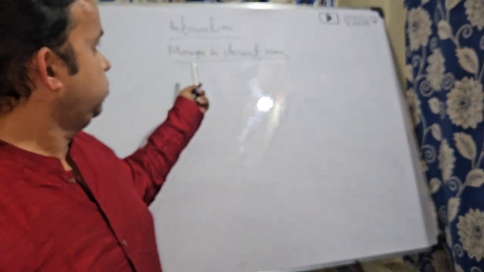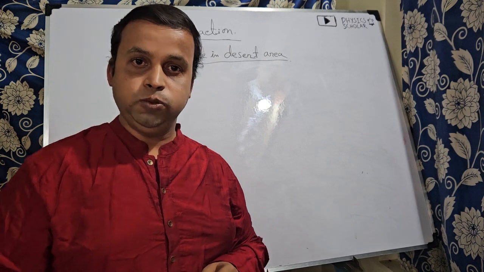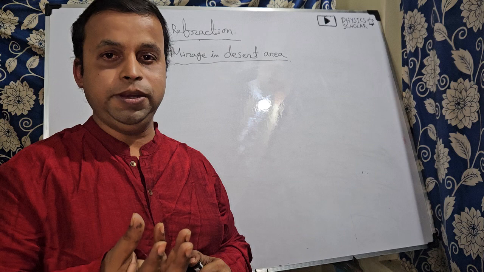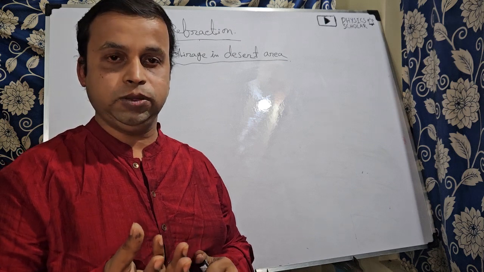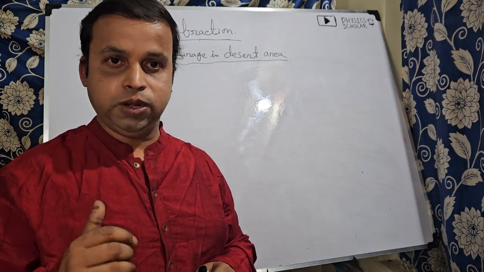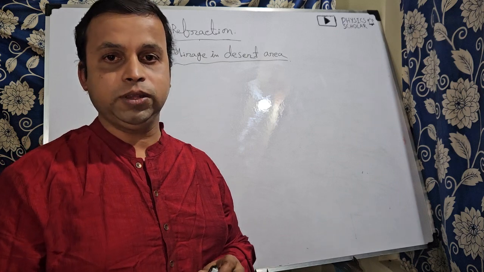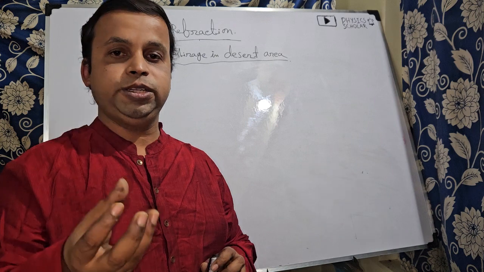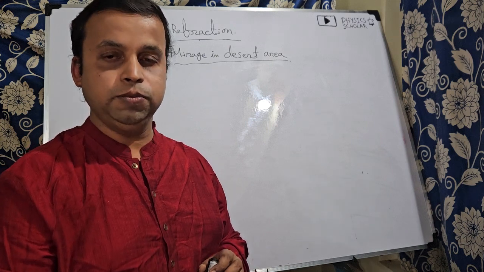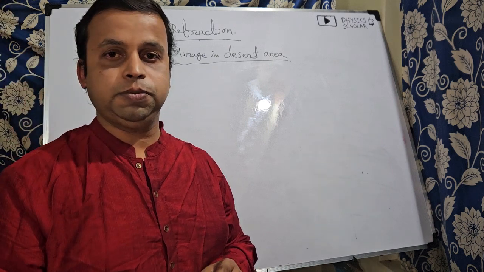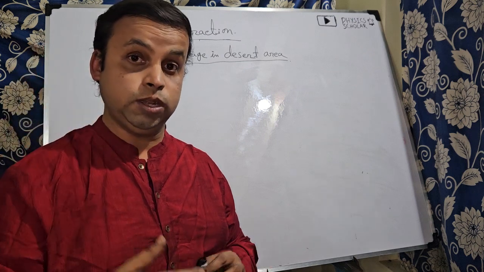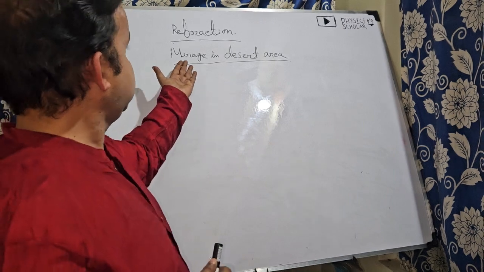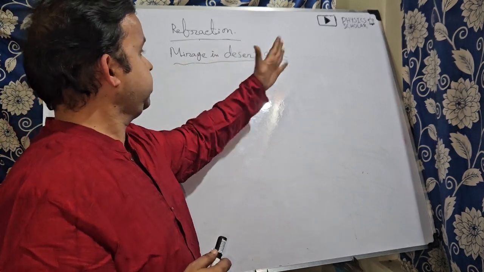In my last video, I discussed some natural phenomena, that is, why the diamond shines so much, due to internal reflection. I also discussed the radius of the cone through which a fish or any observer in the water can see objects from outside the water. Now today we will discuss the mirage in the desert area.